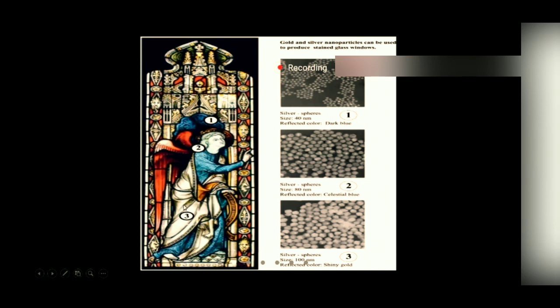In region 3, due to some resolution issue, the color is not clear. This color is a little bit shiny gold, which contains silver of 100 nanometer. As you know, silver nanoparticles of large diameter look shiny gold. So, not only now, in ancient times people also knew about this technology, but not by the name of nanotechnology.